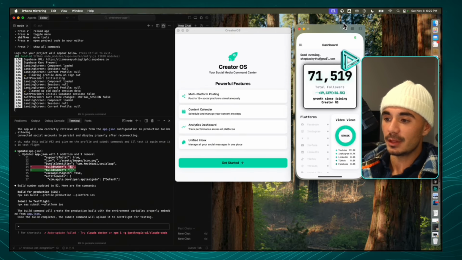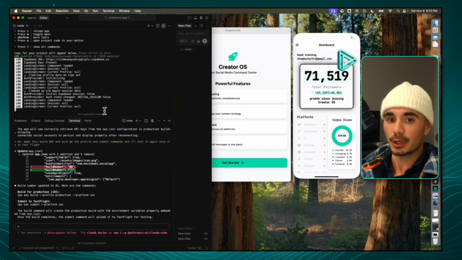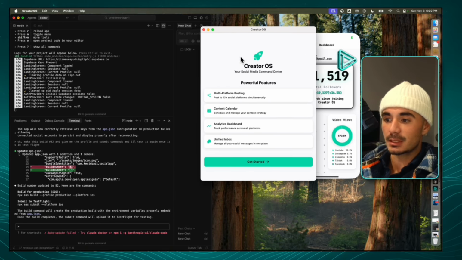So we're gonna leave the iOS version on the right-hand side for the time being, because the Mac OS version is tied to our Cursor development server, and we're gonna be able to see all of the logs that are happening in the console. So this is essentially the front end. This is essentially the back end.